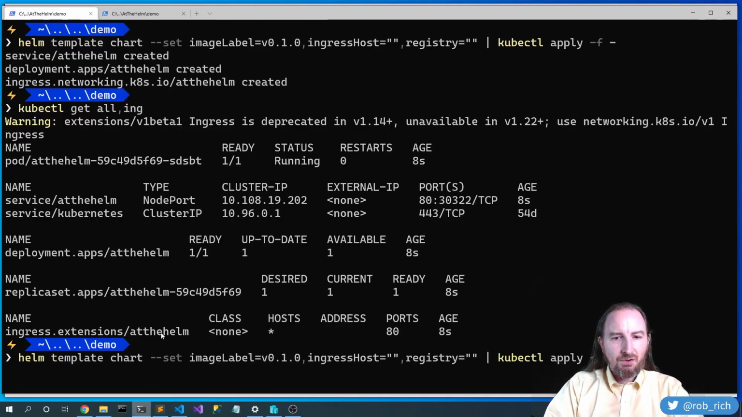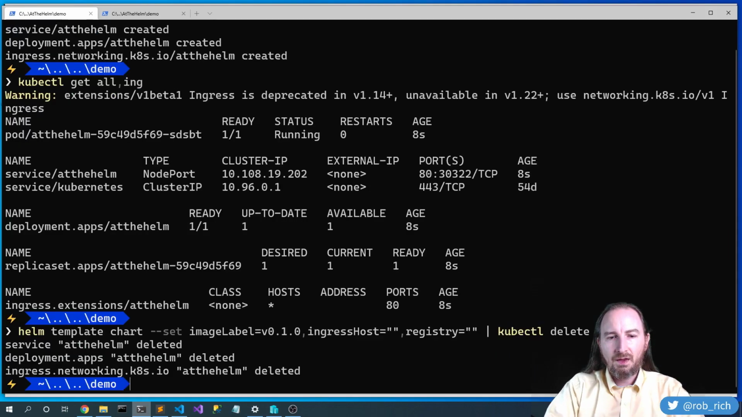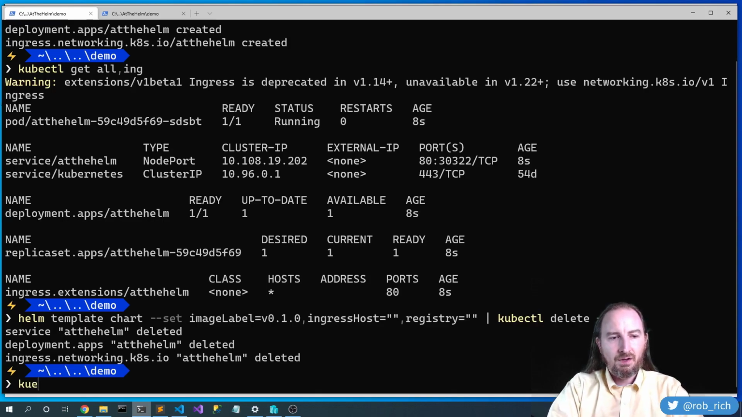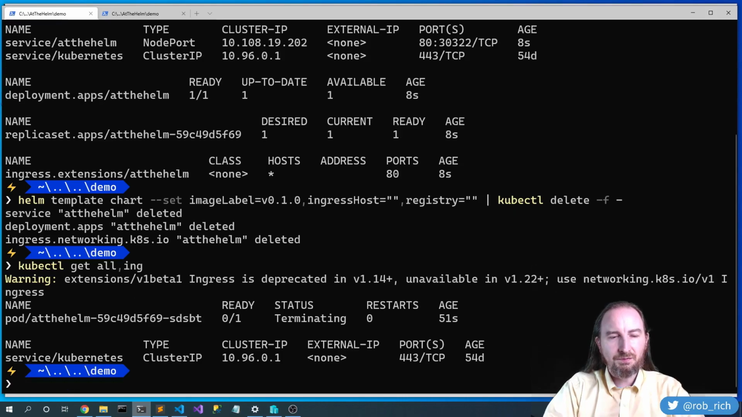Now we were able to apply that just by piping it into kubectl apply, and it will go grab all the details. Just as easily as kubectl apply, we can kubectl delete and remove all of those resources. Kubectl get all, and we see that all of them are gone. Well, except for the pod that's still terminating. That's perfect. We can create resources, we can delete them, we can template them really easily, focusing only on the critical details that we care about.